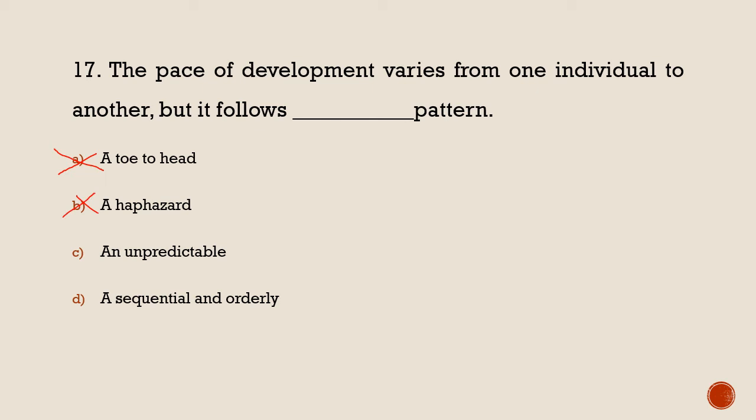Unpredictable is also wrong because you can predict to some extent the individual development. And last, sequential and orderly. Development always happens in a sequential and orderly manner. That's why you can easily say that the sequence or order of the individual leads to individual difference.